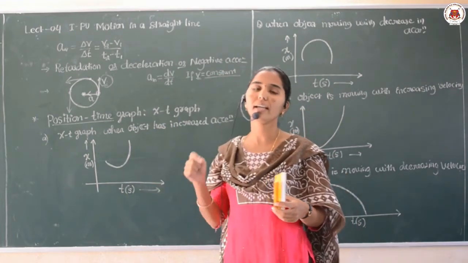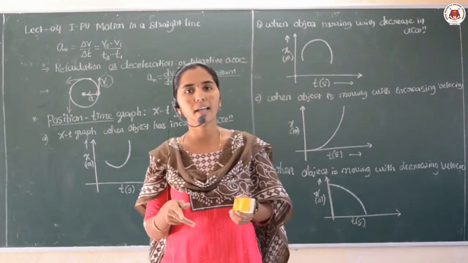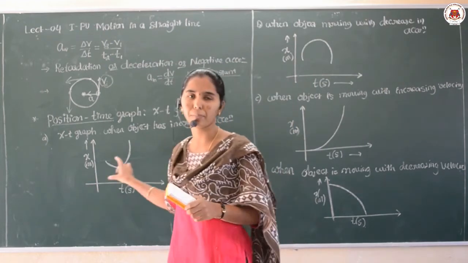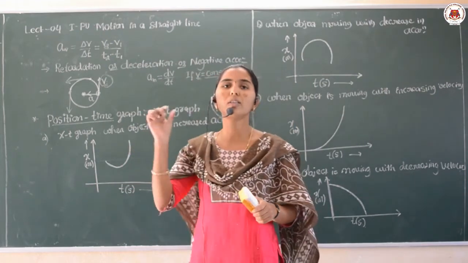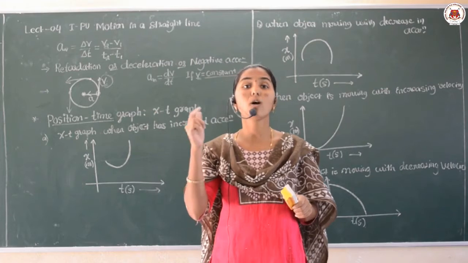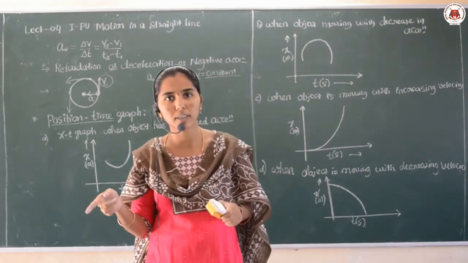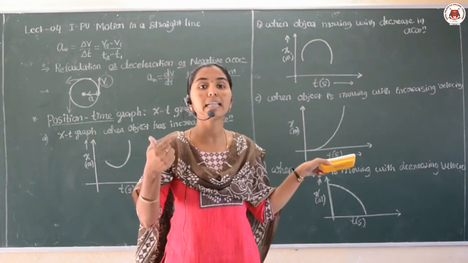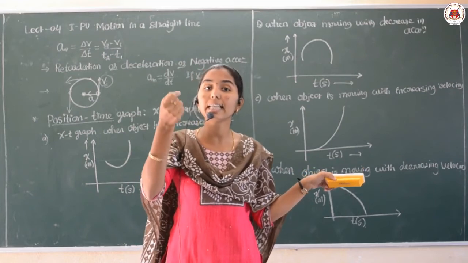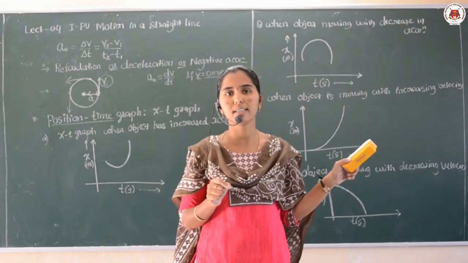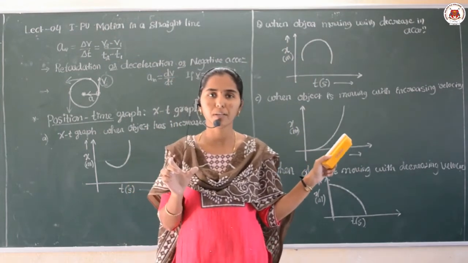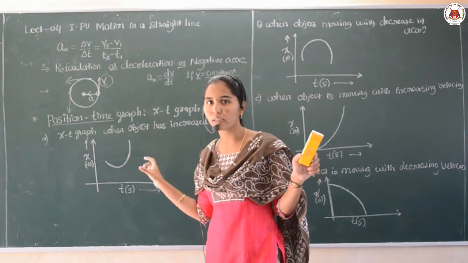And out of these, any one will be asked in your annual or the preparatory or the midterm examination, because it is very important. So how will be the question? Draw the position time graph when an object is at rest, or when the object is moving with uniform velocity, or when the object is having increasing velocity or decreasing velocity, or positive, that means increasing acceleration or decreasing acceleration. During that, with respect to that point, you have to draw the position time graph. Yes, I hope it is clear to you all, dear students.